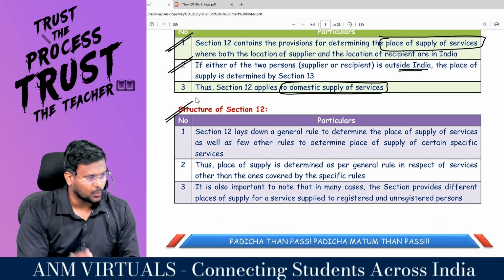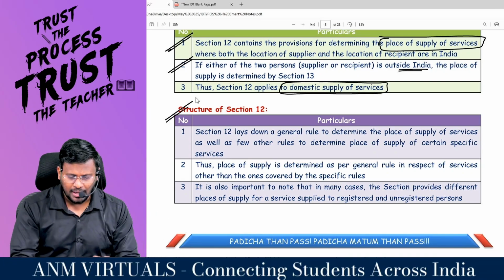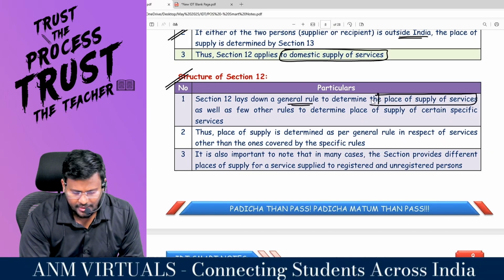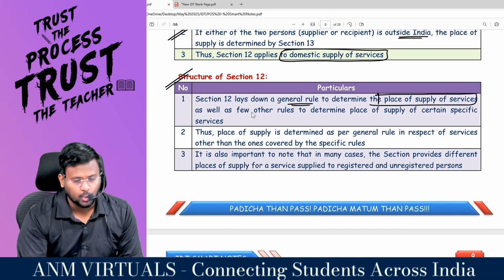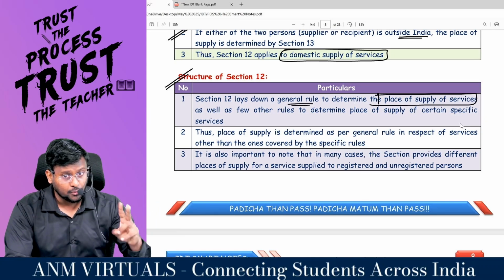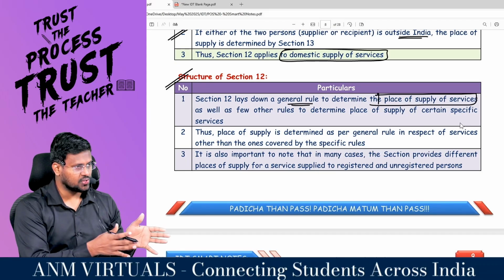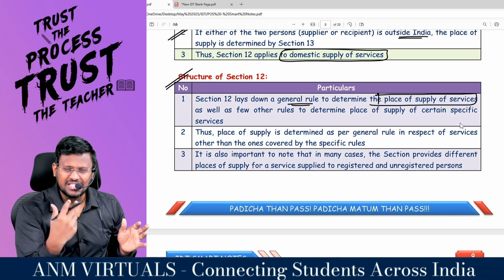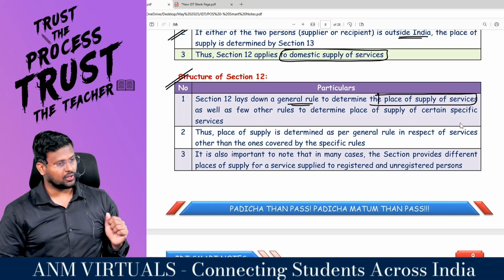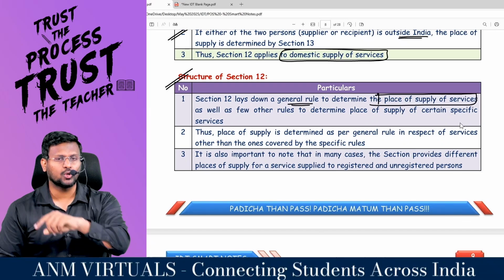Now the structure of section 12. How have they written section 12? Section 12 lays down a general rule to determine the place of supply of services, as well as a few other rules to determine the place of supply of certain specific services. So two types of rules are there in section 12: general rules and specific rules. First, you have to check whether the service you are providing falls under the specific rules or not. If it is not falling in the specific rule, then only you have to come and check the general rule.